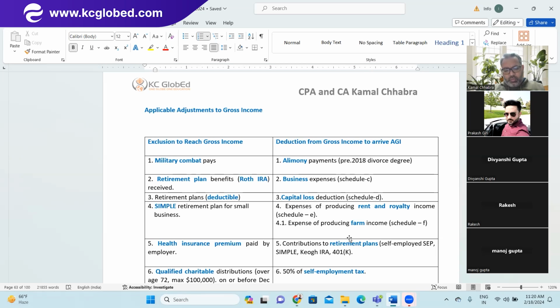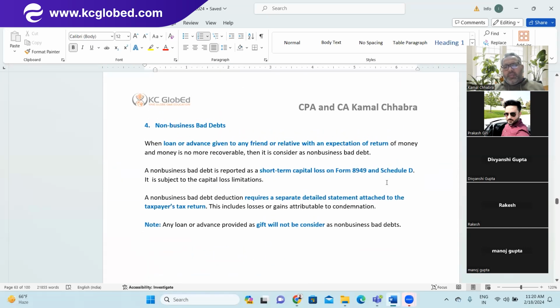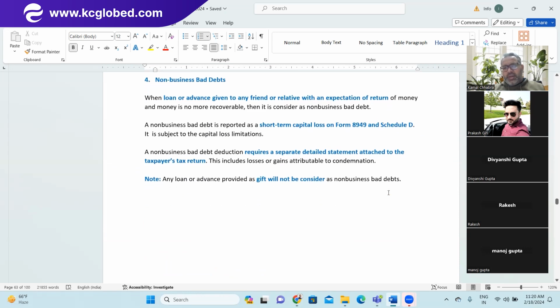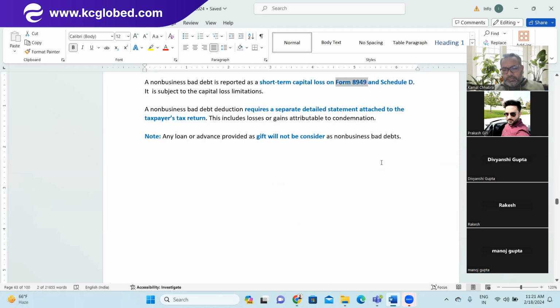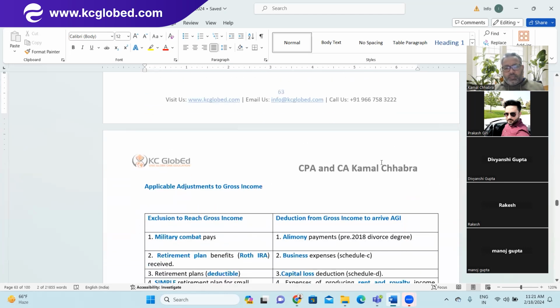Is there any cap in US for the amount of this family loss, family loan loss? When are they going to set off? No, I think the simple rule is very simple. When you are submitting this form 8949, the detail will go there. That means if you are claiming this as a non-business bad debt, then you have to provide that detail. So it will be part of this. Okay, so mandatory to provide in every case. Mm-hmm. Okay, thank you.